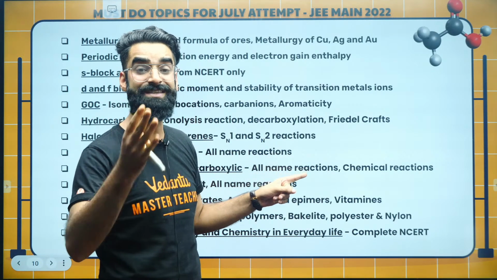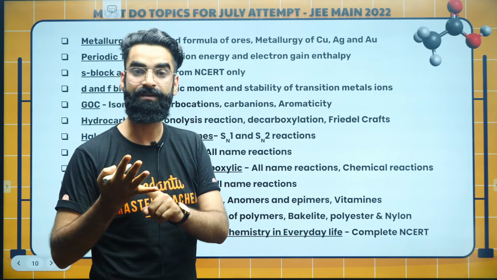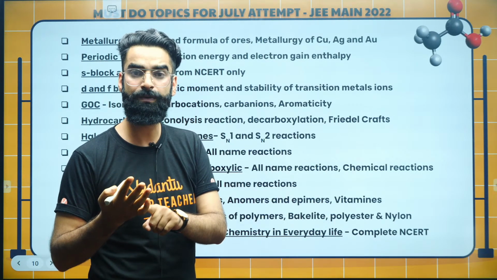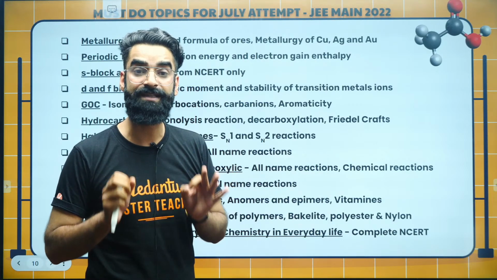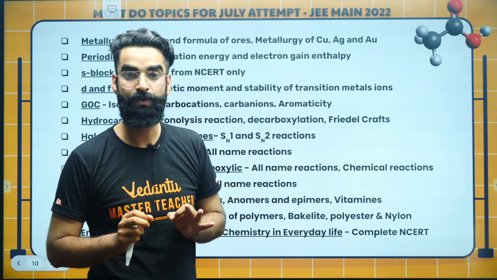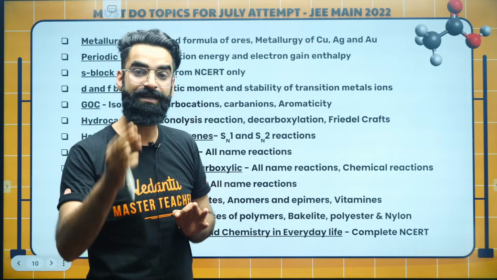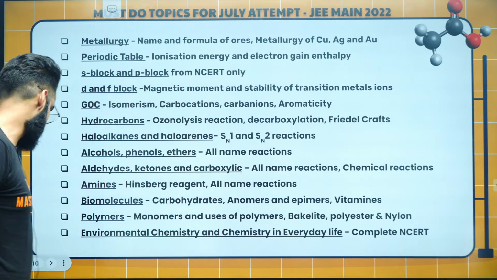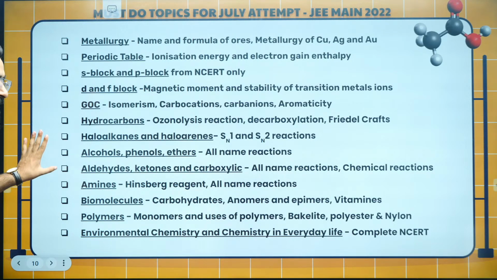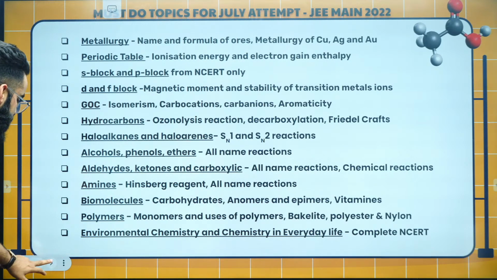And again, you saw those 30 questions. 30 questions just came from 4 chapters, my dear people. Chemistry in everyday life, biomolecules, polymers, right? 30 questions came directly NCERT based, my dear people, right? So have a clear eye on the NCERT in those 3-4 chapters which I'm telling you. Perfect. Well, apart from that, these were the short topics which you need to follow for the July attempt, right?